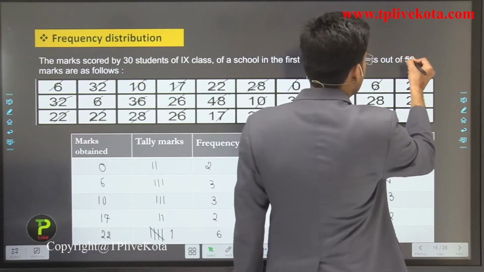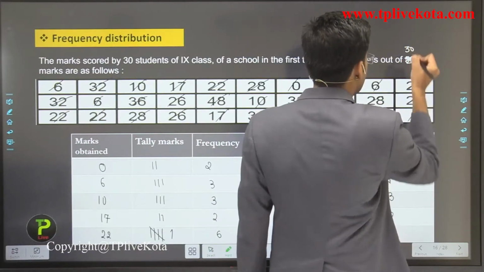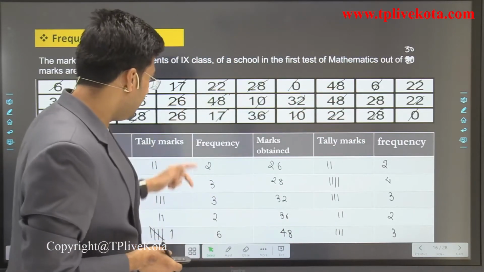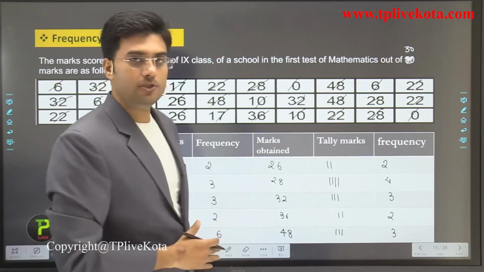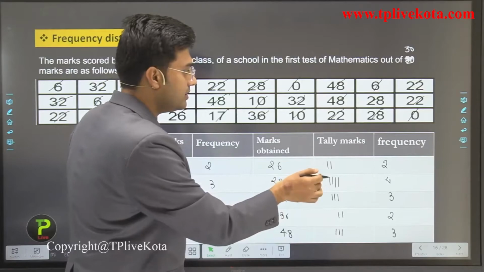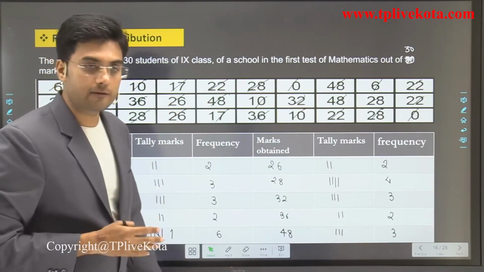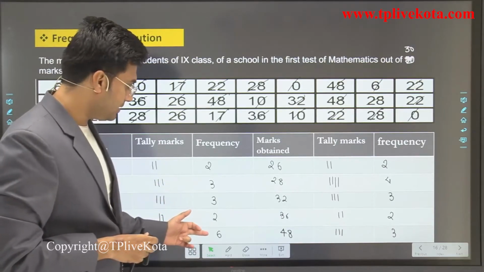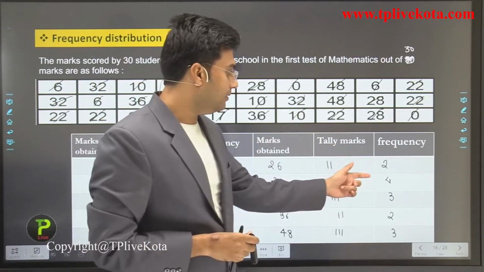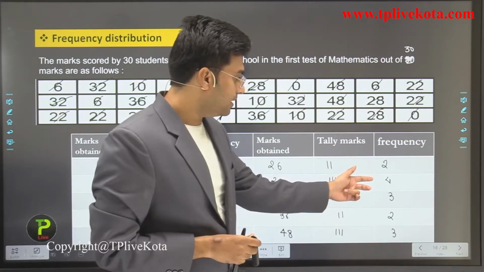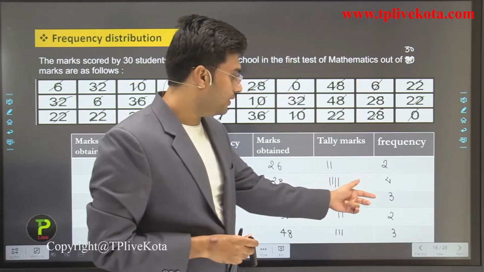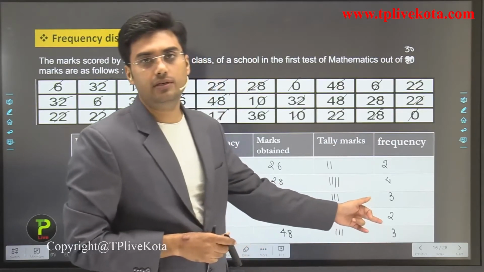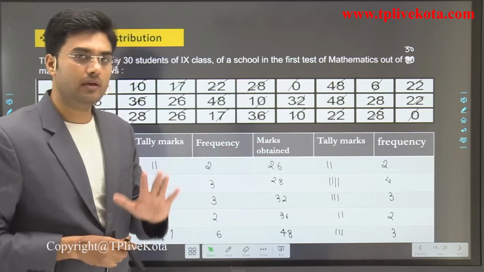Okay. Students, this is not 50 here. This is 30. Here we have only 30 observations. So now to check whether the frequency distribution is correct or not, we have to add the frequencies. If we add all the frequencies, we should get 30. So 2 plus 3, 5, 5 plus 3, 8, 8 plus 2, 10, 10 plus 6, 16, 16 plus 2, 18, 18 plus 4, 22, 22 plus 3, 25, 25 plus 2, 27 and 27 plus 3 is 30. So our frequency distribution table is correct here.